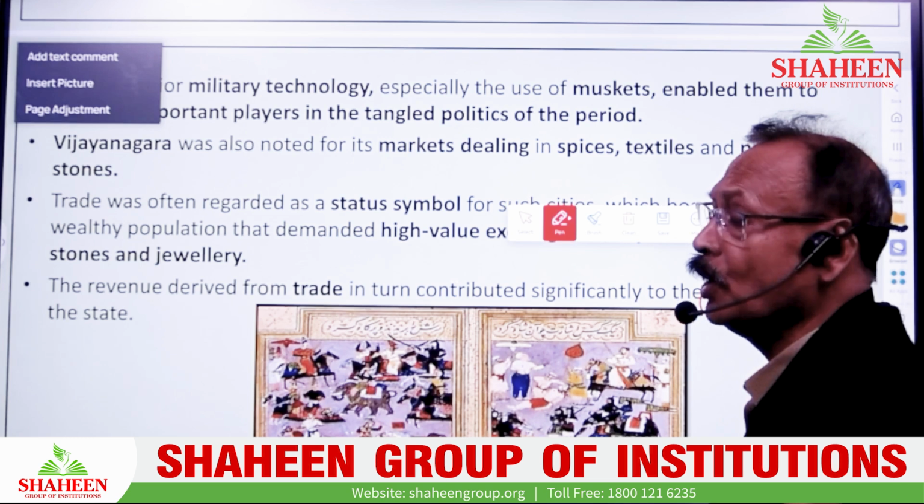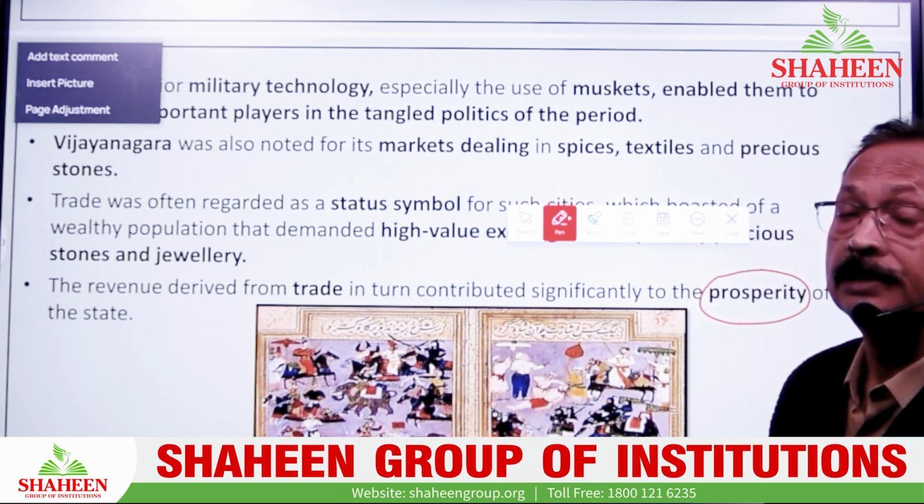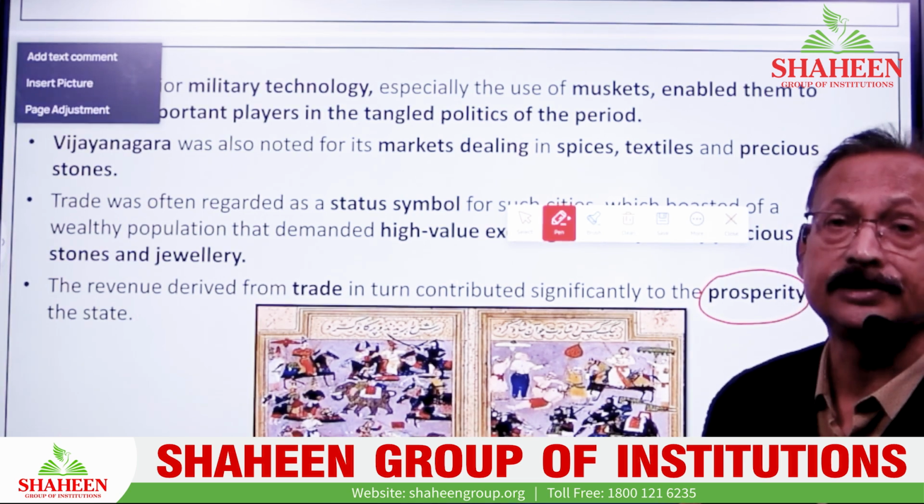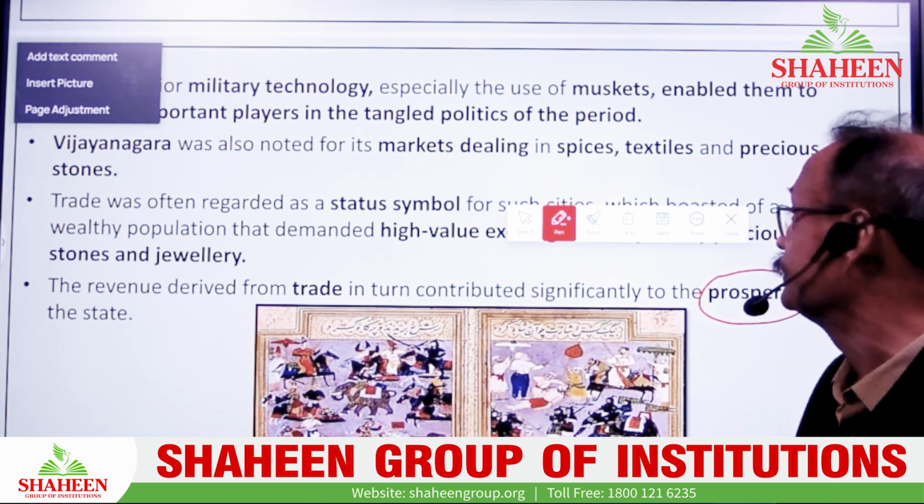Trade of what type? It was not at all local trade. The trade was very much internationalized, with European, Central Asian, or Arab countries.